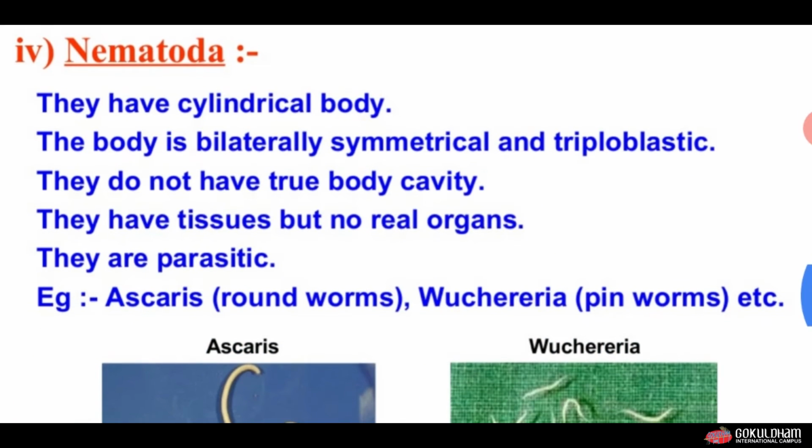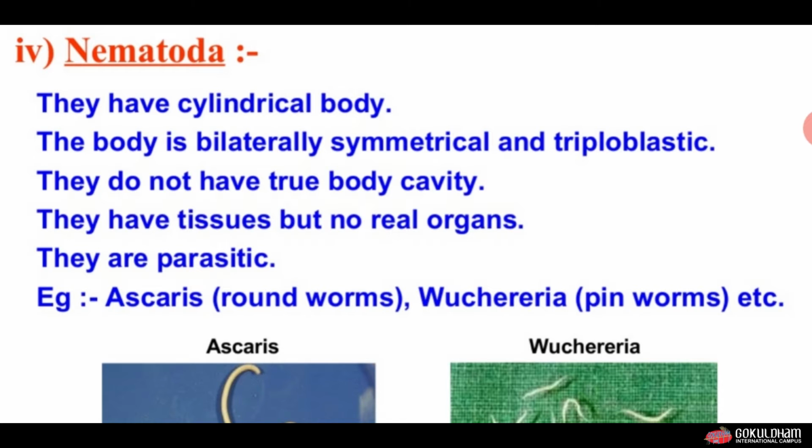Now the next group is Nematoda. The characteristic of the Nematoda group is they have a cylindrical body, and the body is bilaterally symmetrical and triploblastic. They do not have a true body cavity, and they have tissue but no real organs. This group of organisms has different types of tissue, but no real organs are present.